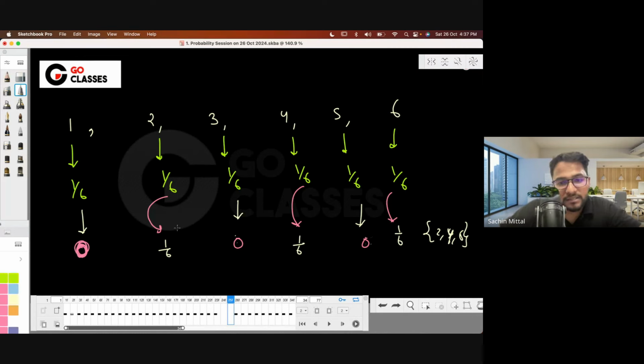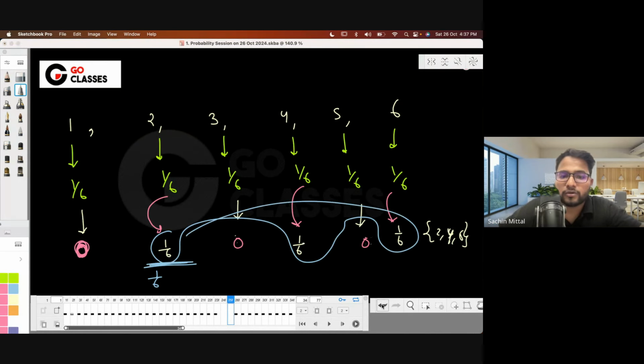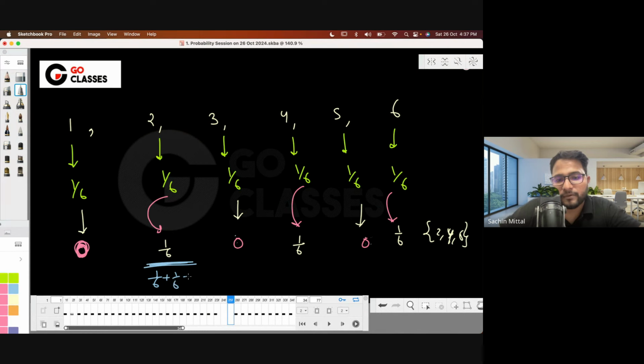Since it is not a valid probability distribution, you need to divide this 1 by 6 by the normalization factor. The normalization factor means you need to sum this up so that ultimately the summation will be 1. So you need to divide everything with something like this, and you will get 1 by 3 as an answer.